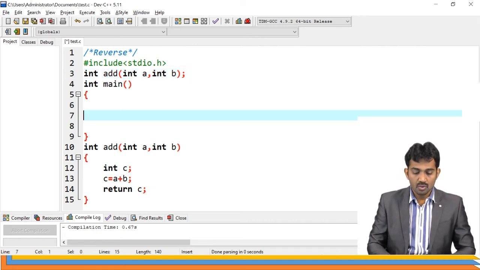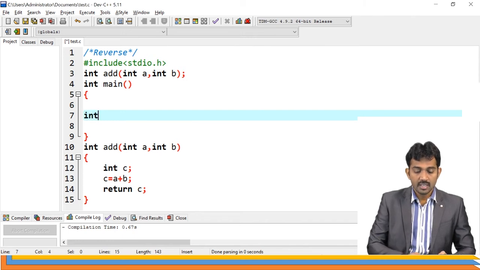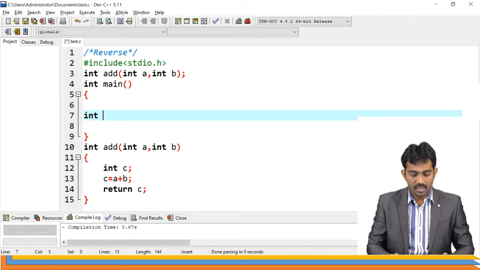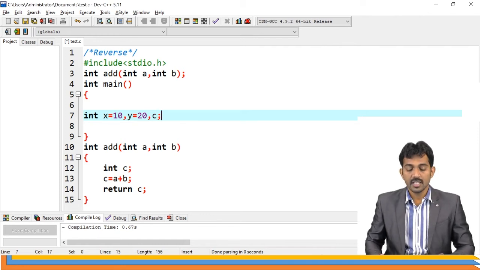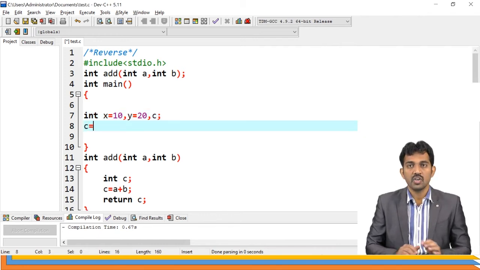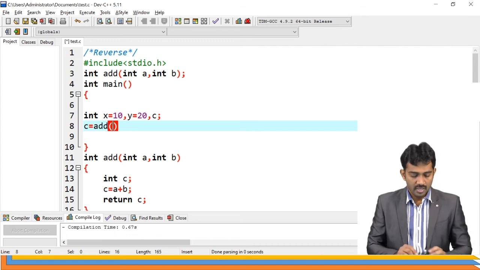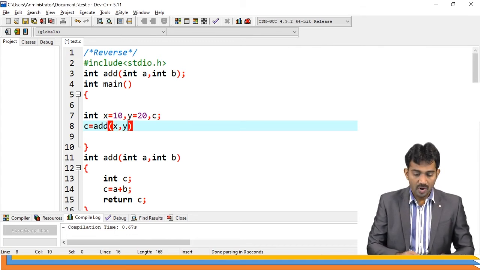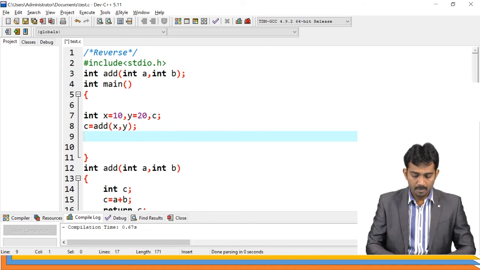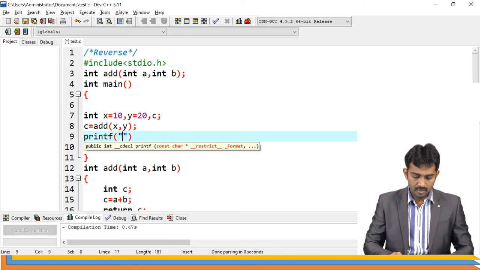In main, take two variables, x equal to 10, y equal to 20, as you wish, and c. c is the result storing variable. c equal to add of x comma y, and printf of percentage d comma c.